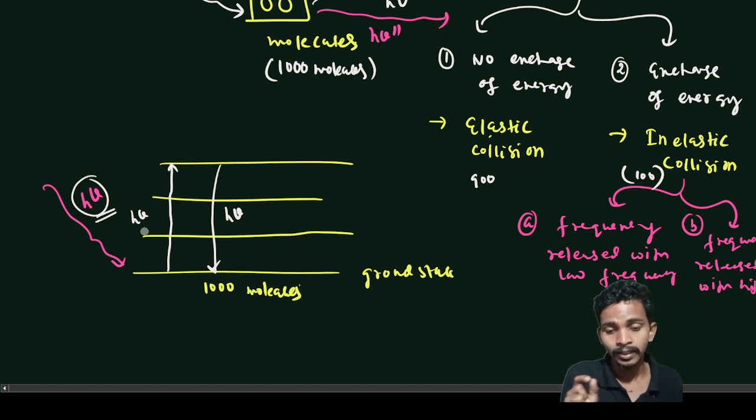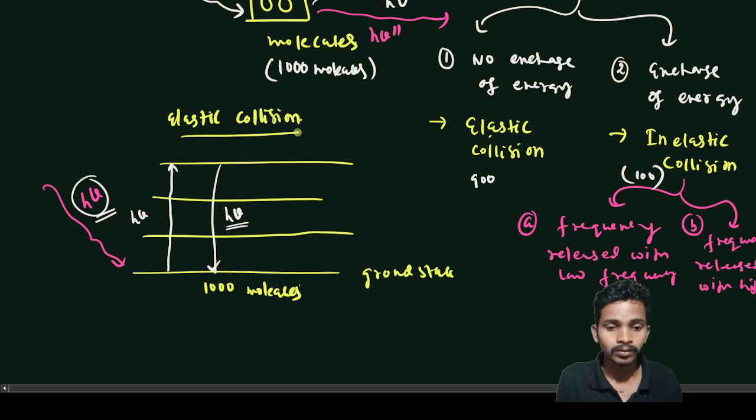Whatever electromagnetic radiation we have given, the molecule gains it and goes up here, and the same amount of energy it has released. So here no exchange of energy has happened. This is the elastic collision, where no exchange of energy happened. I can write: no exchange of energy.